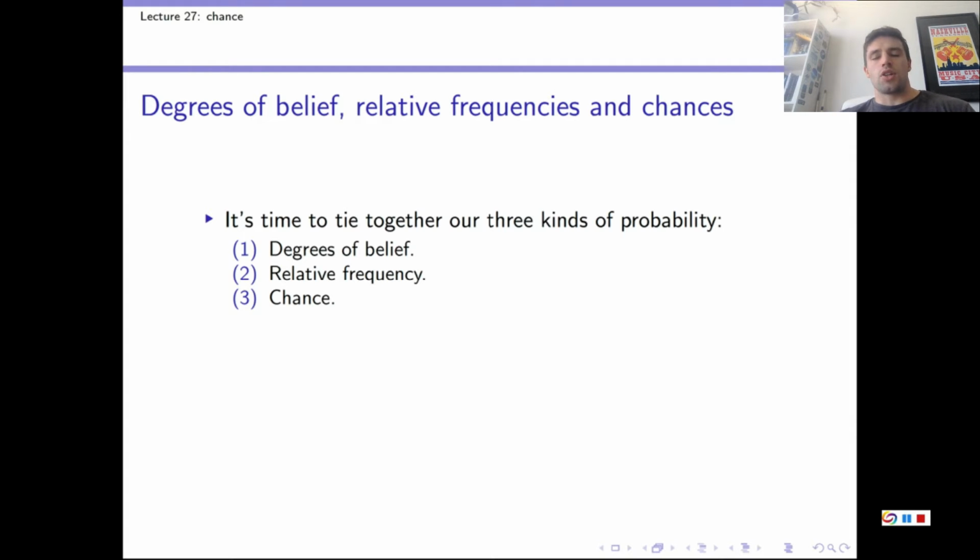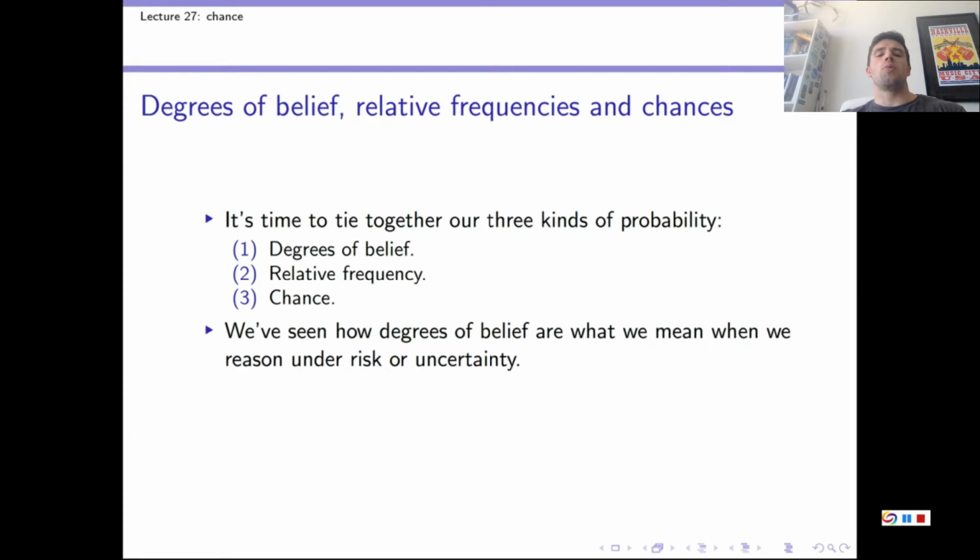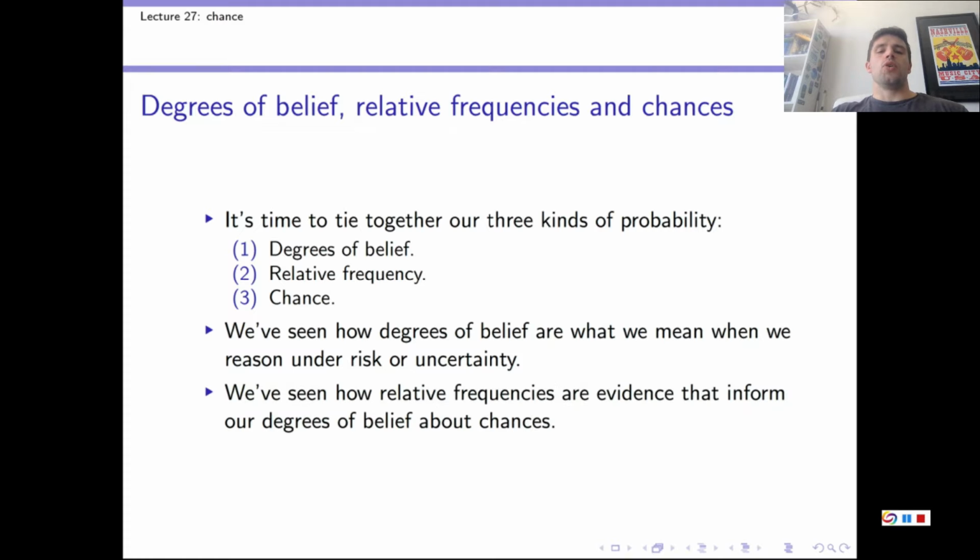Let's start by talking about how degrees of belief, relative frequency and chance are related. And remember, these three things are all used under the umbrella term probability, and they each mean slightly different things, as we've seen. So here is a question to jog our memories about what we've seen so far. What we've seen is how degrees of belief are what we're talking about when we reason under risk or under uncertainty, so when there is some unknown about the chances involved in a situation. We've also seen how relative frequency reports are evidence that inform us about chances. This was last time when we showed how relative frequencies inform us about our degrees of belief about chances.